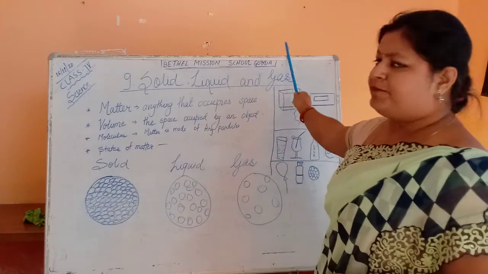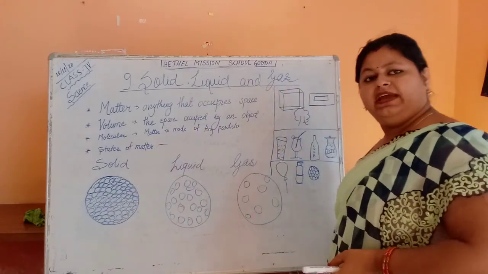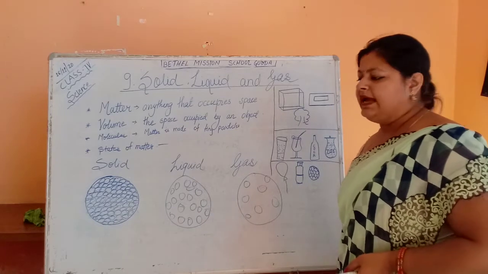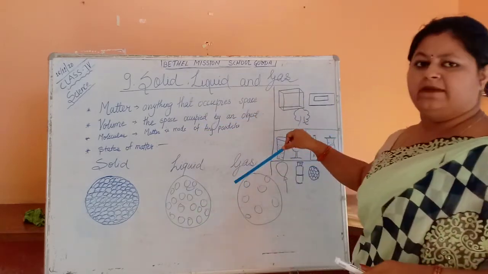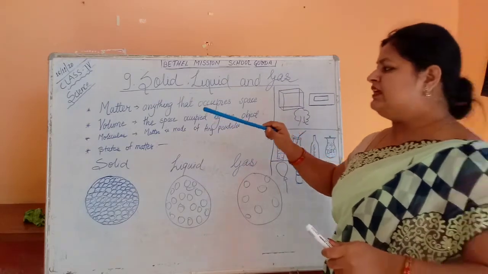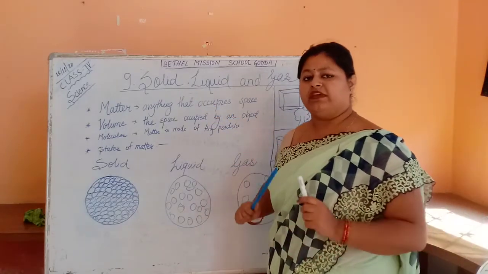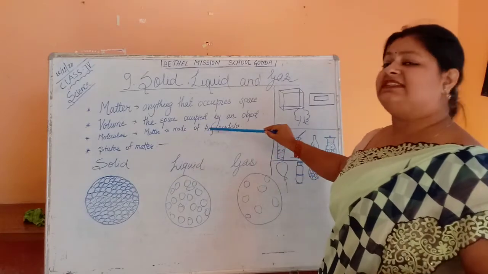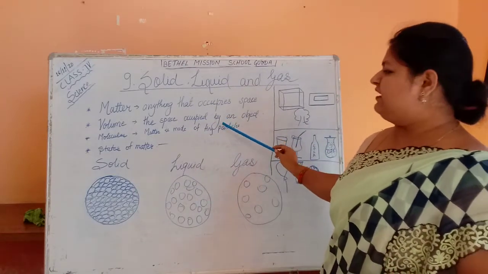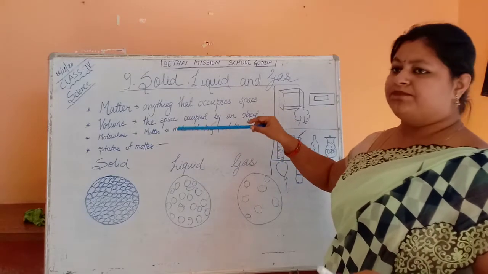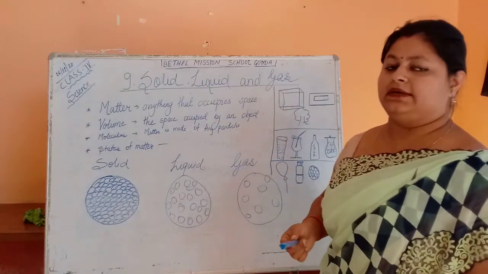Okay. See this board. This board has some weight. It has some mass, and it is kept on the stand and occupies this much area. Now, can we go and stand on this blackboard? No, we cannot, because it has its own space. It occupies the space, and that very space and that very mass is known as matter.